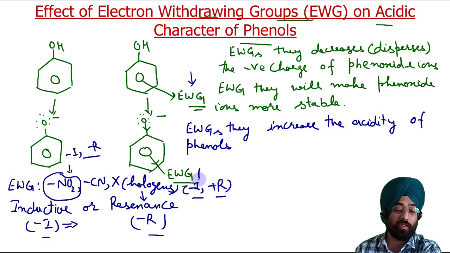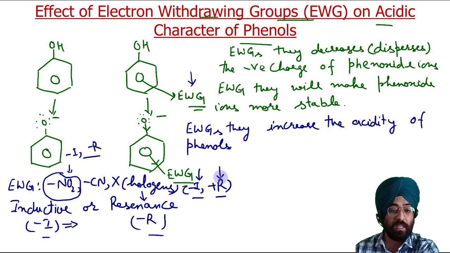Now we have to see out of the inductive or resonance effect which is more dominating. Depending upon that we will discuss whether they are more acidic or less acidic. If plus R effect is dominating, that means they will donate electrons, so they will destabilize this phenoxide, and if they have minus I effect, then they will stabilize the phenoxide ion.